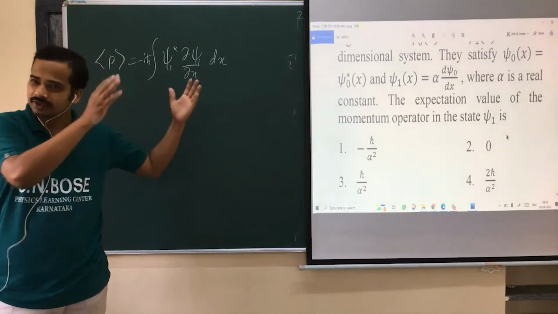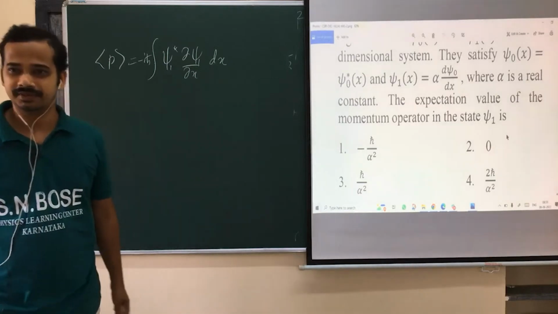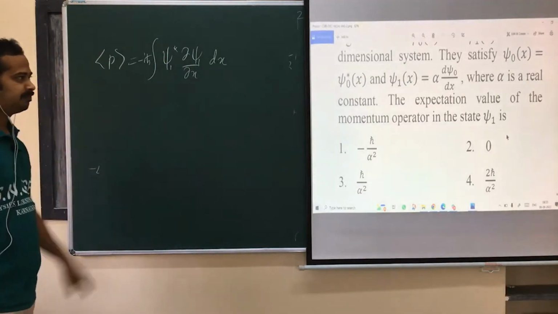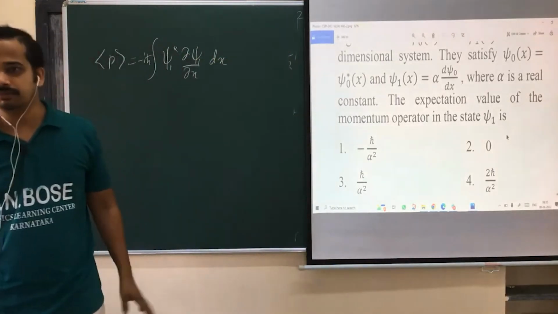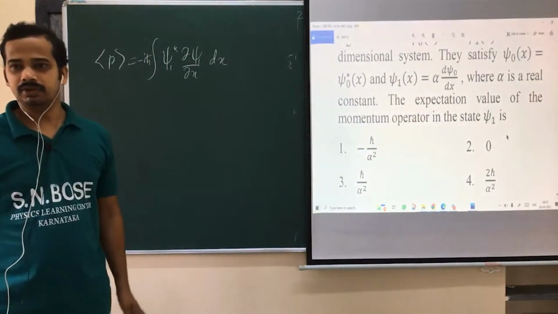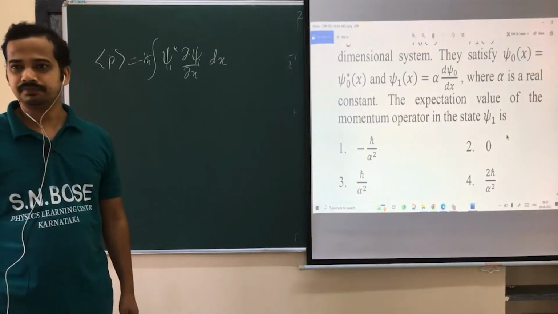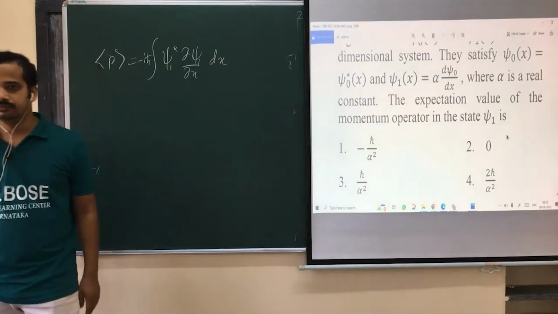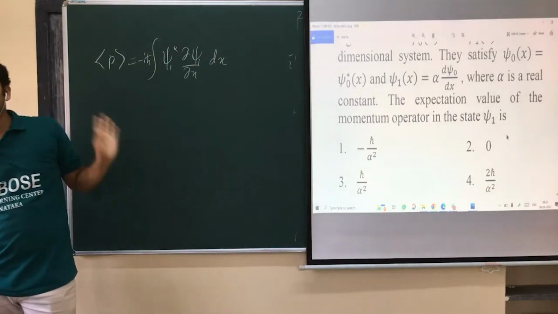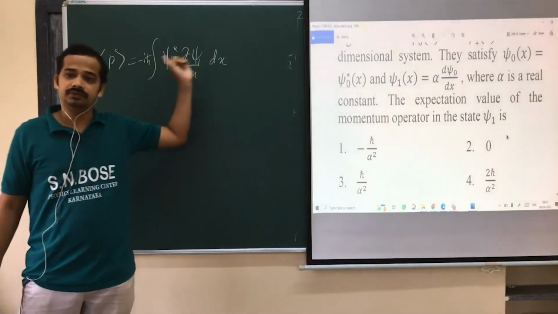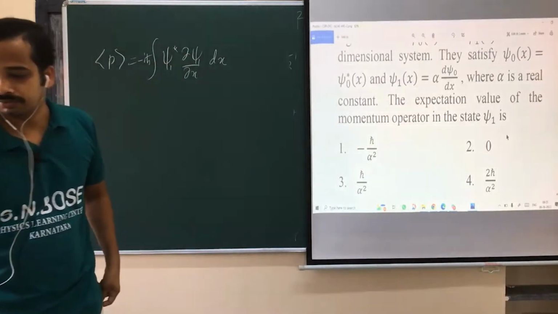Or maybe if you just substitute everything, you will get the same thing. Are you getting it? If you write psi 1 in terms of psi naught, you will get the same thing, but try to explore the logic. It can't be non-zero, because if this integral exists and is non-zero, the quantity will be imaginary. That is not possible physically. Okay.